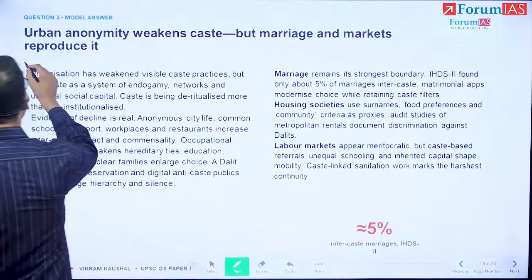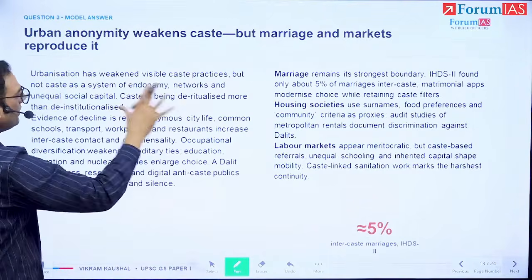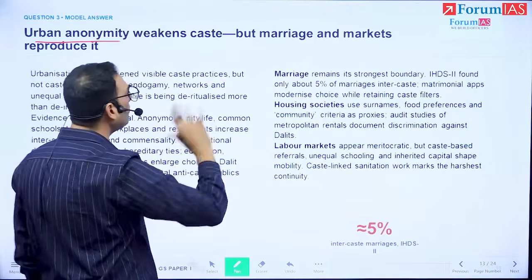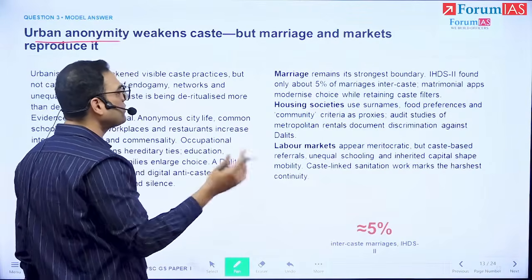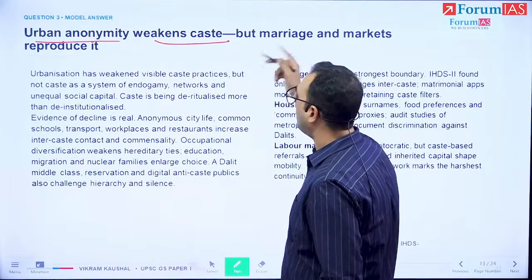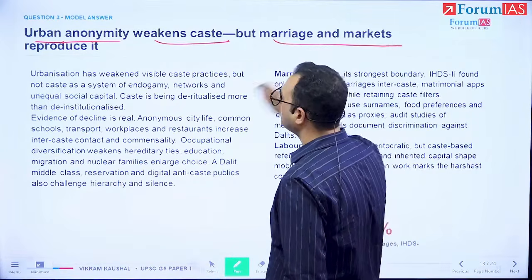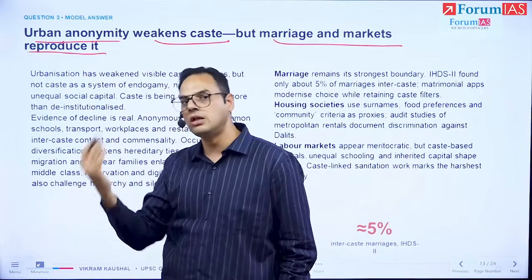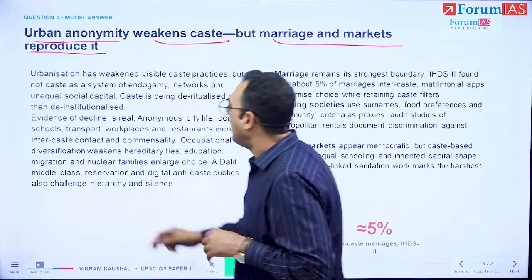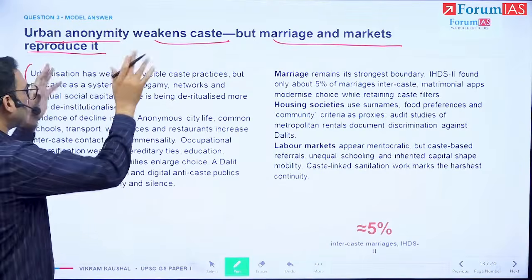And this is where we've put the answer. So we've said that with urban anonymity, that is, nobody knows anyone, oftentimes community character weakens caste, but marriage and the markets, how they work, continue to reproduce caste. That's our main opening statement, or let's just say the central gist.